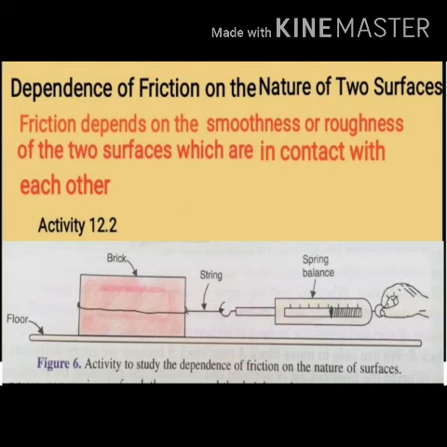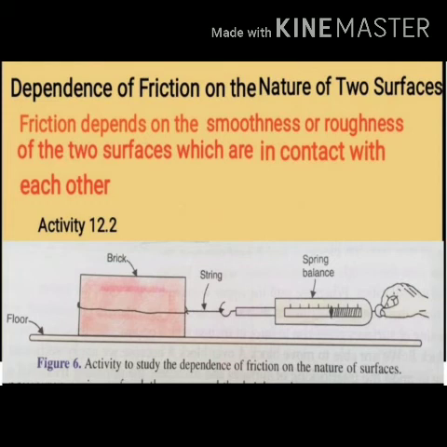Then the friction between them will be small, क्योंकि interlocking will be less. As the surface is smooth, interlocking will be less, so less friction. And if the roughness of the two surfaces in contact is more, then friction will also be large. Friction will increase as the irregularities of both surfaces will strongly interlock with each other.